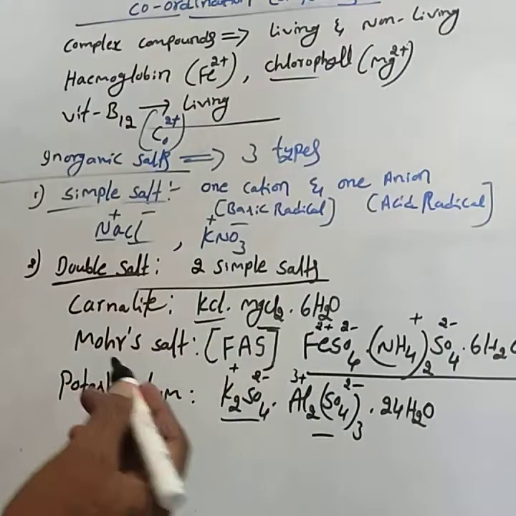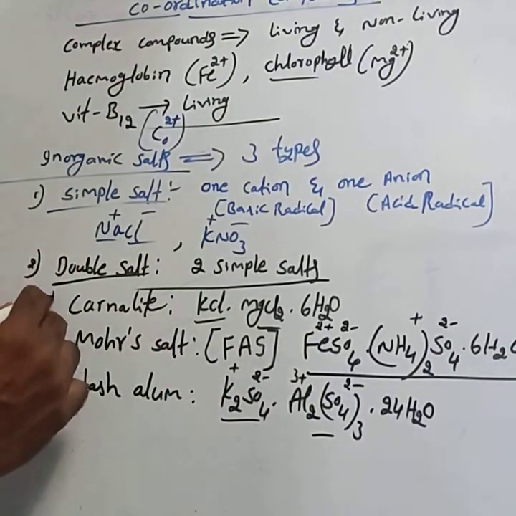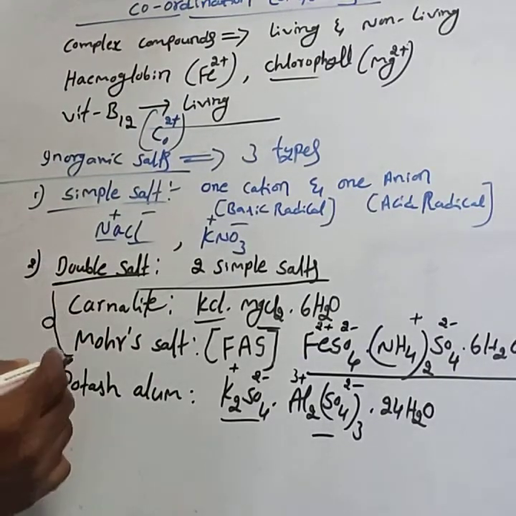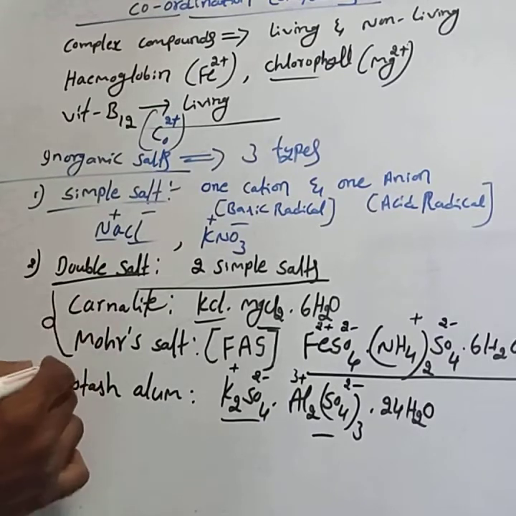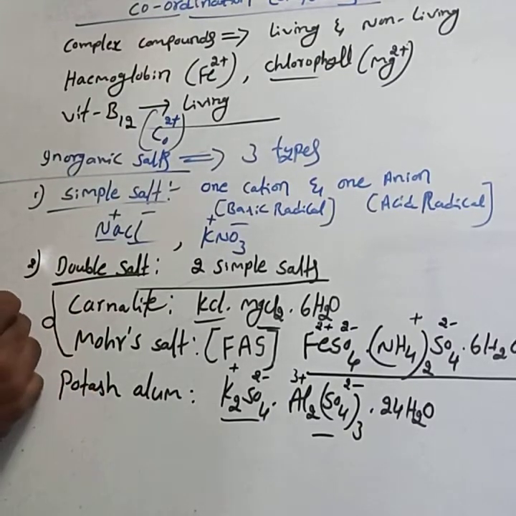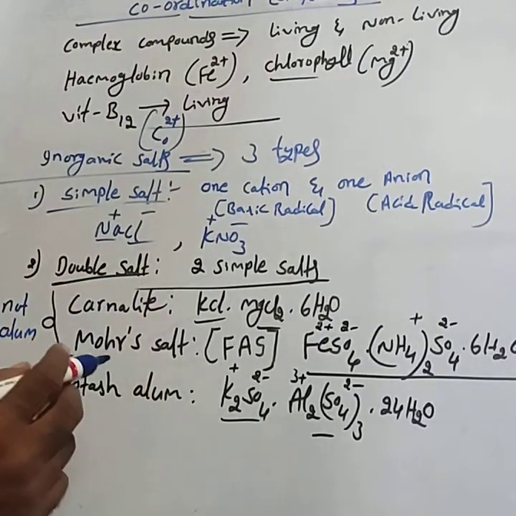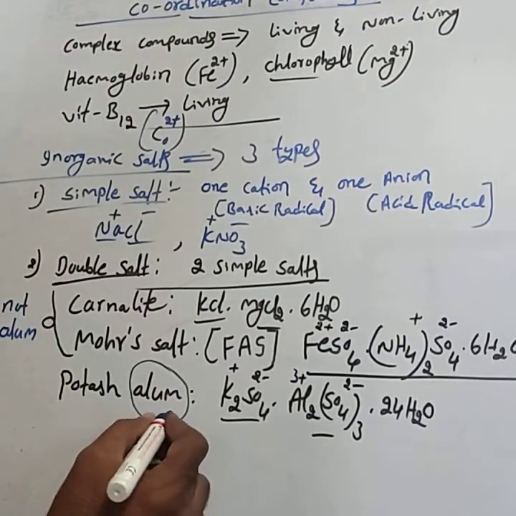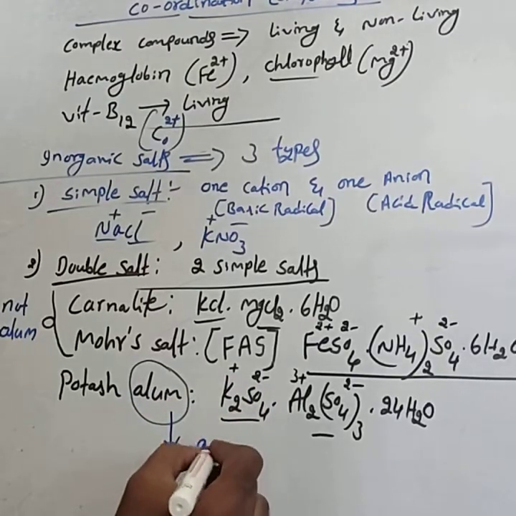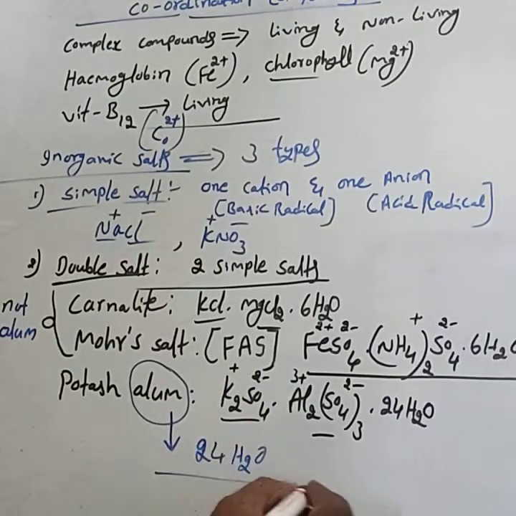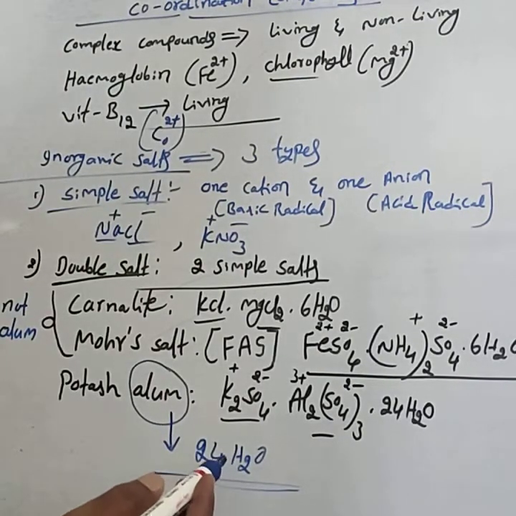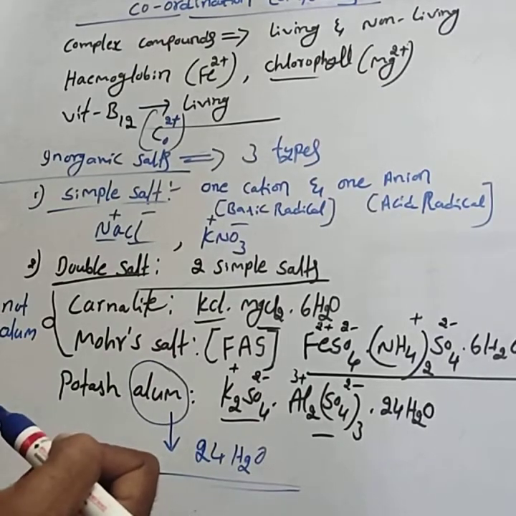Then a very important point: carnallite and Mohr's salt are called only double salts, but not alums. When we call something an alum, it means a double salt containing 24 moles of H2O.